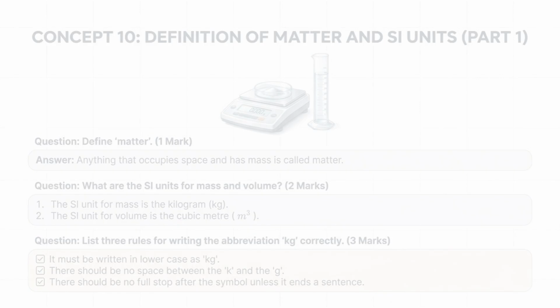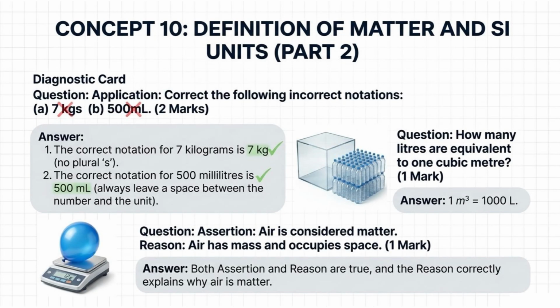Question. Application. Correct the following incorrect notations. A. 7 kgs. B. 500 ml. 2 marks. Answer. The correct notation for 7 kilograms is 7 kg. No plural s. The correct notation for 500 milliliters is 500 ml. Always leave a space between the number and the unit.